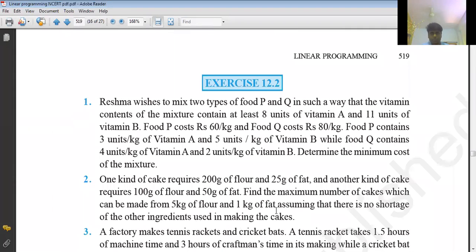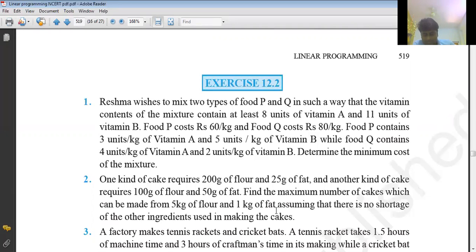So now let us solve question number 1. First of all, here there are 4 steps you have to follow, as I told you. Let me recall. What is the first step? We have to understand the problem. Are you given a maximizing function or a minimizing function? How many units of requirement are given? Is it a diet problem or a manufacturing problem? These are all things we have to understand.